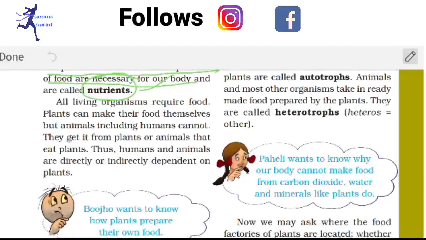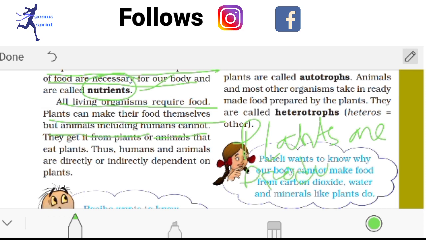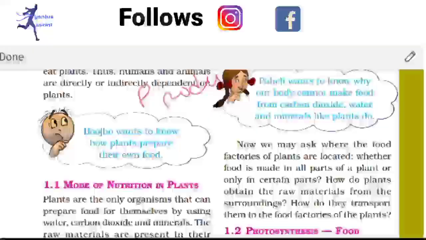All living organisms require food. Plants can make their food themselves, but animals, including humans, cannot. As you know, plants are producers, and for that reason they can produce their own food. All the animals are dependent on plants for their food.